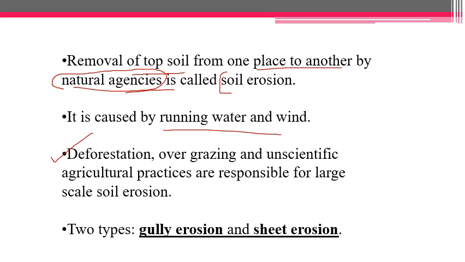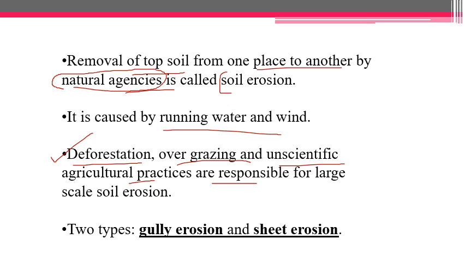Another reason why soil is being eroded is deforestation. When we do not have trees to hold on to the soil, the soil becomes loose and is then carried away by running water and wind. Overgrazing is also another reason, and unscientific agricultural practices also create degradation of soil and are responsible for the erosion of the soil. Okay?